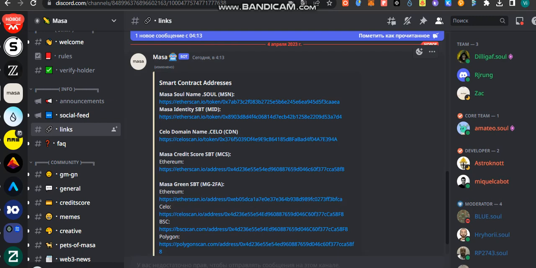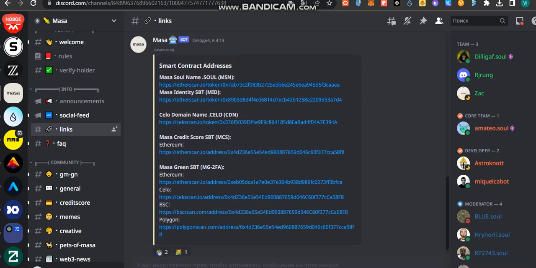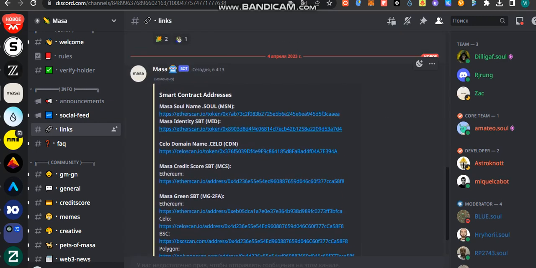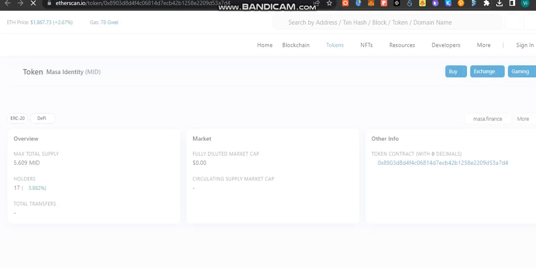To achieve this ambitious goal, an on-chain trust layer is critical, and Soulbound tokens are Masa's answer to building trust through a composable and interoperable identity and data layer on-chain.